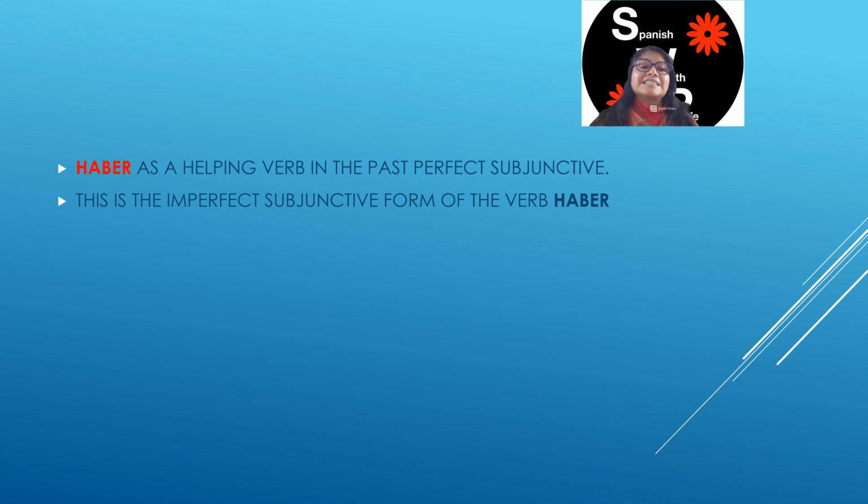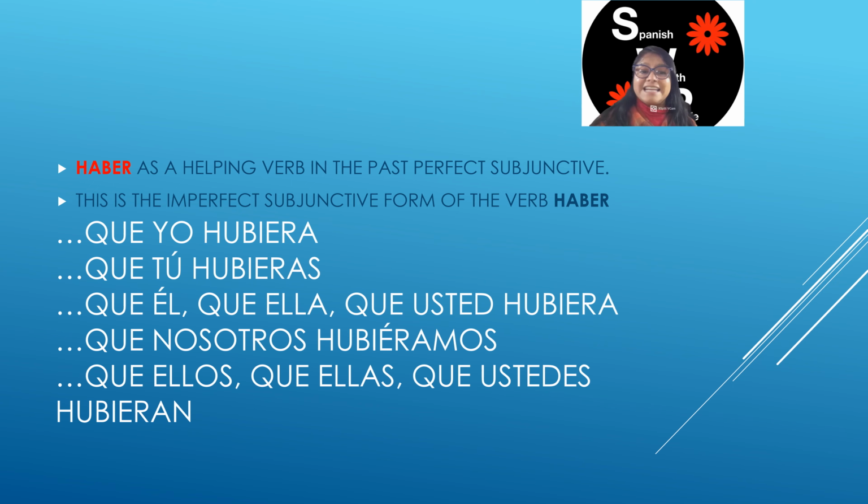Haber as a helping verb in the past perfect subjunctive. This is the imperfect subjunctive form of the verb haber. Que yo hubiera, que tú hubieras. I'm adding que because this is the second part of the sentence.